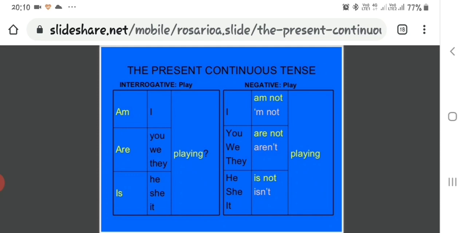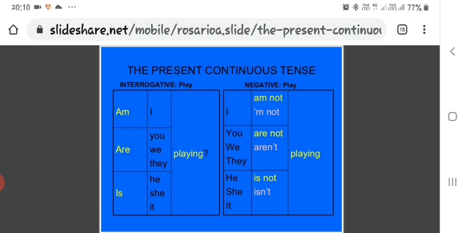So: am I playing? Are you playing? Are we playing? Are they playing? Is he playing? Is she playing? Is it playing? So that is the structure of the interrogative sentence.